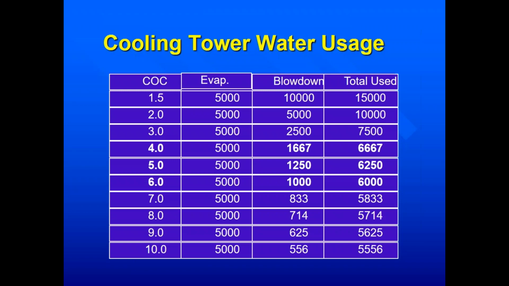Therefore, the typical goal is to operate a tower at 4 to 6 cycles of concentration, or sometimes at 5 to 7. This chart represents one 250-ton cooling tower operating at full load for about 11 hours.